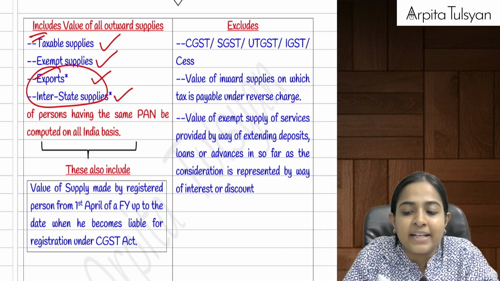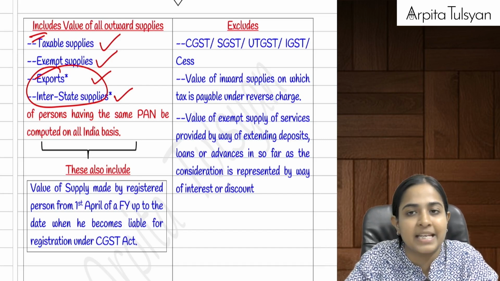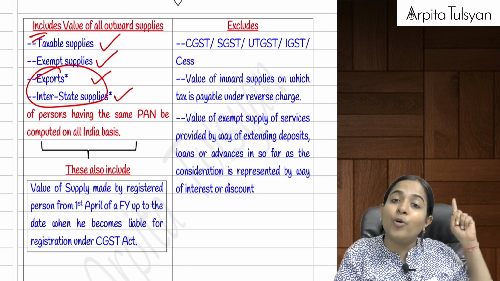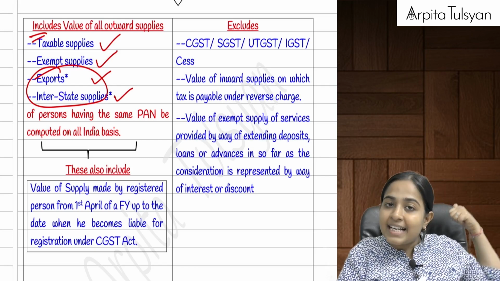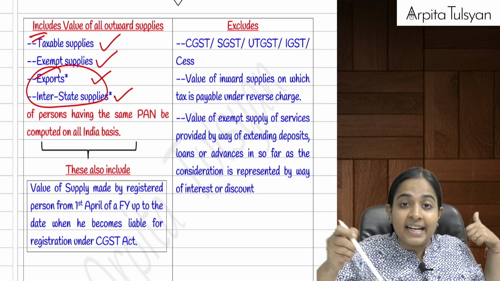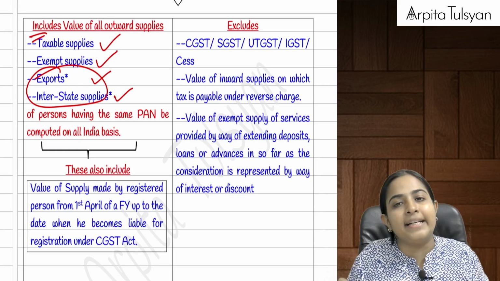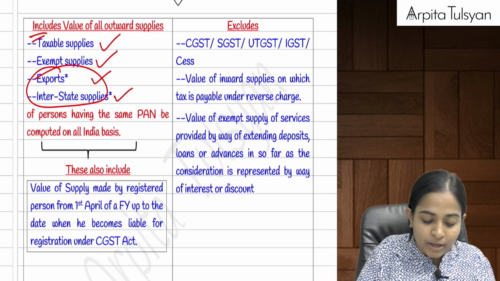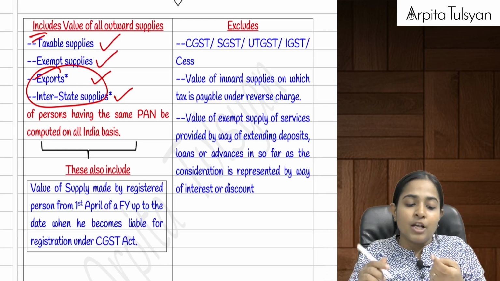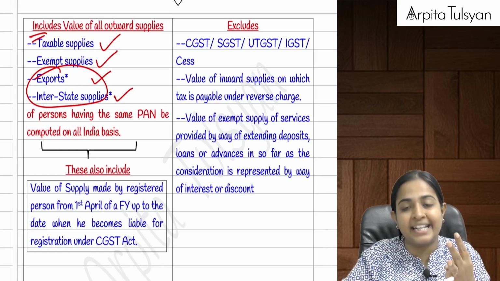Now, I told you that if a person wants to come under composition scheme, he should not be engaged in exports and interstate supply. Yes, but here we are calculating for the last year. If last year he did export and interstate supply, then that is okay. But in the current year, when he opts for composition scheme, he should not be doing export or interstate supply. So we include this for the last year just to check my aggregate turnover of the preceding financial year: taxable supply, exempt supply, export supplies, interstate supplies.